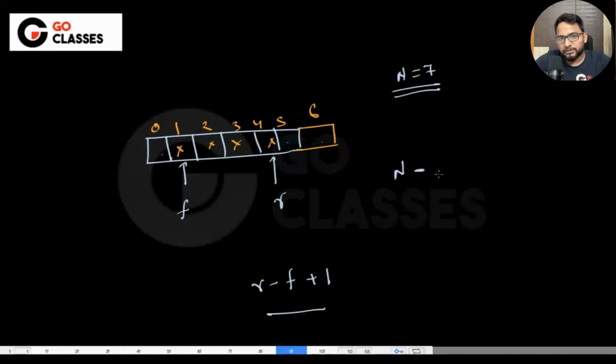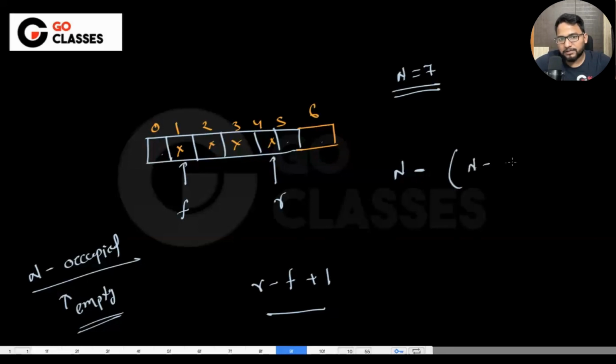No, empty is not r minus f. You need to count this, right? See, the empty space is basically this. So whatever is occupied, you need to subtract that. So total minus occupied, I mean, that is the empty. So if you do something like this, f minus r plus 1, then empty is n minus f minus r plus 1. So this is total.